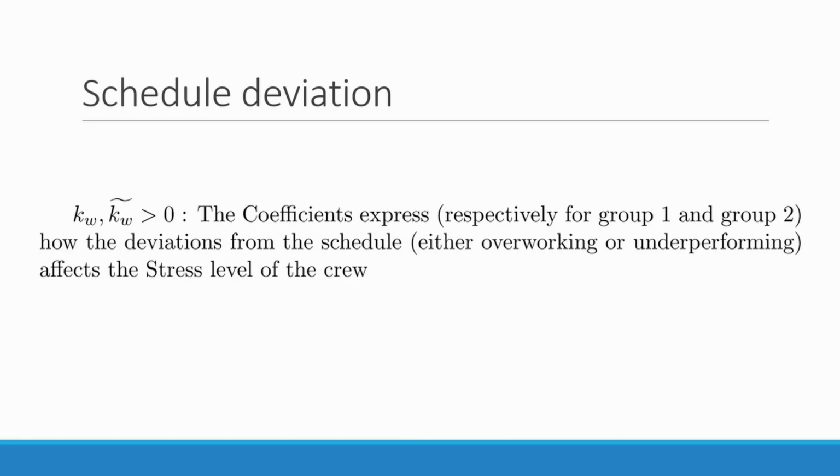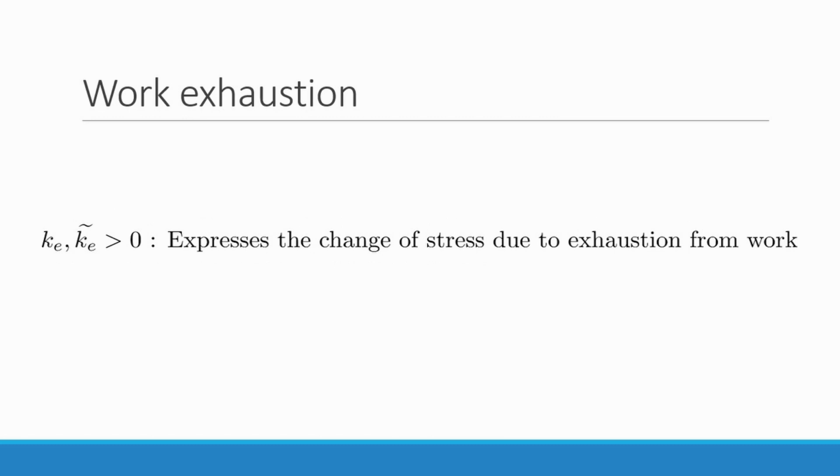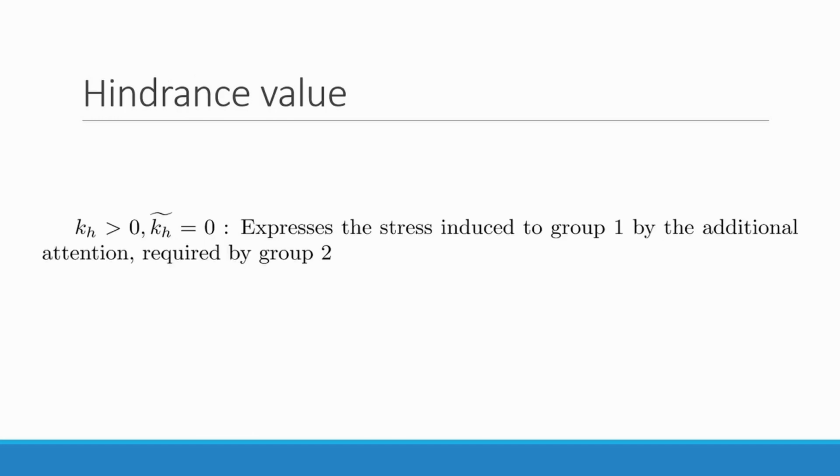The schedule deviation coefficients express how the deviations from the schedule, either underperformance or overworking, affect the stress level of the team. The stress perception coefficients express how the average stress in the team affects the stress of each group. The work exhaustion coefficient expresses the change of stress due to exhaustion from work. Rest influence coefficient expresses the change of stress while resting. Interest coefficient expresses the stress induced to group 1 by the additional attention required by group 2. For group 2, this coefficient is 0.